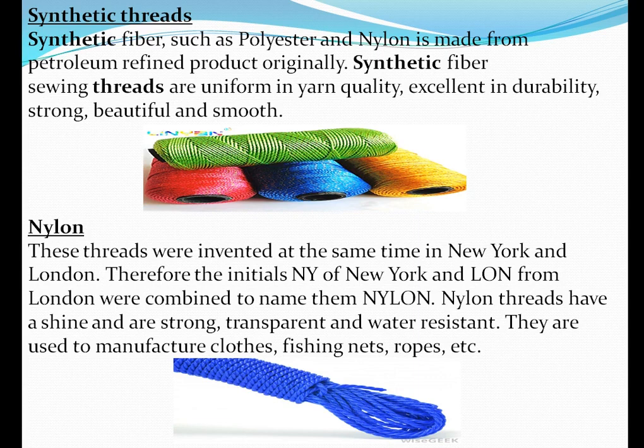That is why they combined both initials and gave the name nylon. This nylon thread has a shine, is strong, and is also transparent. It is used for manufacturing clothes, fishing nets, ropes, etc. This was the topic of nylon.